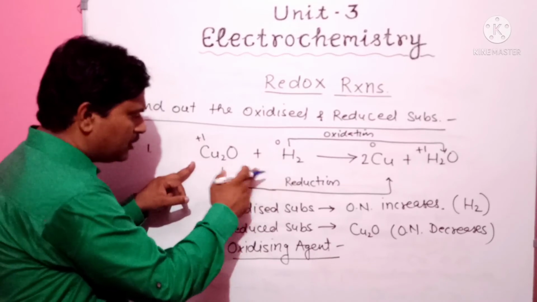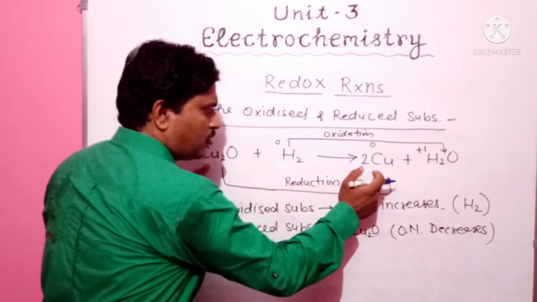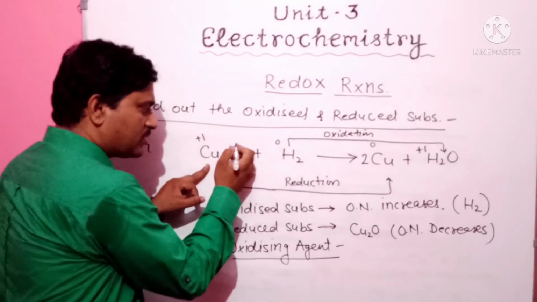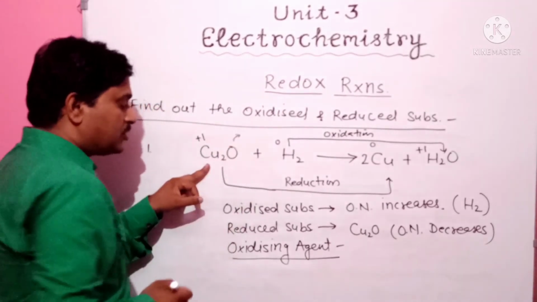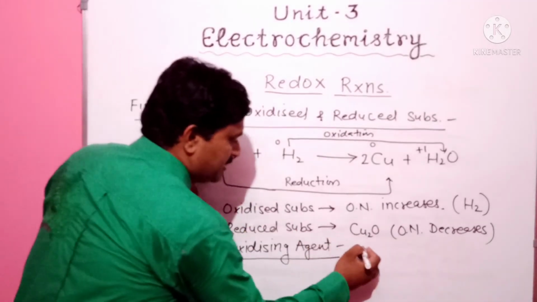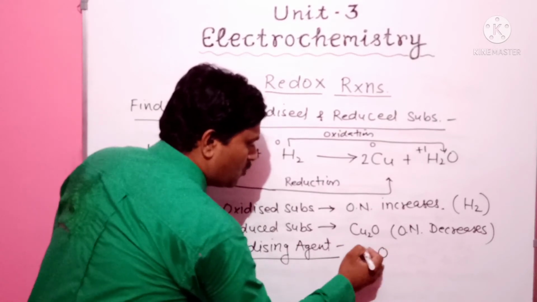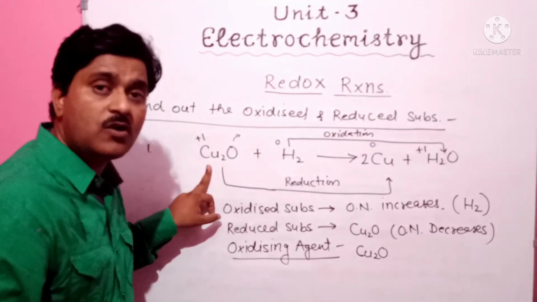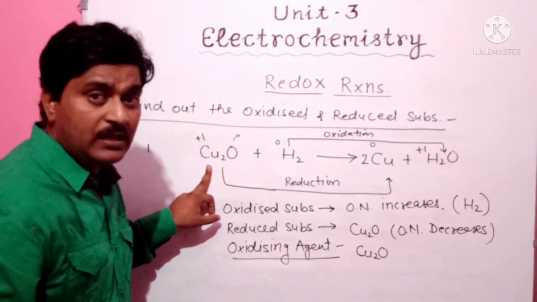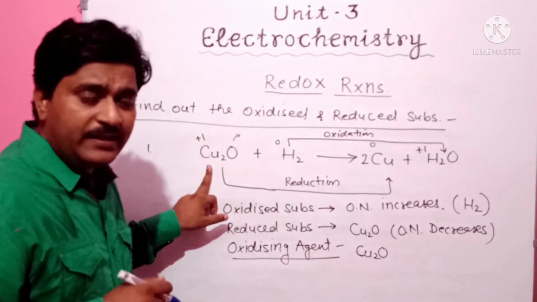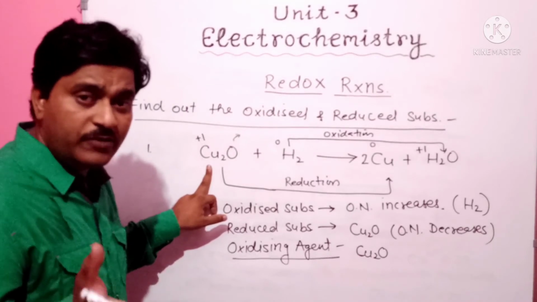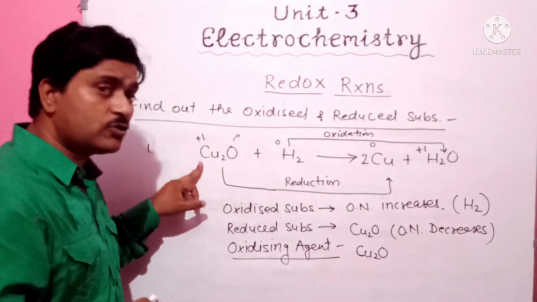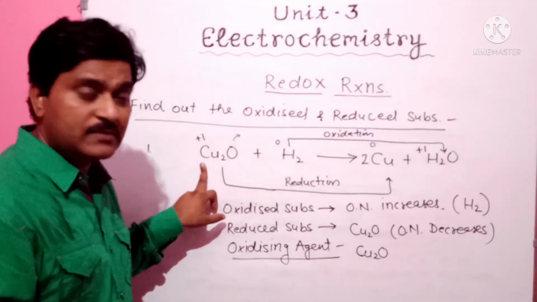Simply, cuprous oxide changes into copper, that means it gives out oxygen. So that is called the oxidizing agent. Cu2O is the oxidizing agent, the substance which gives oxygen. We can also define it as the substance which removes hydrogen from others is also said to be an oxidizing agent.